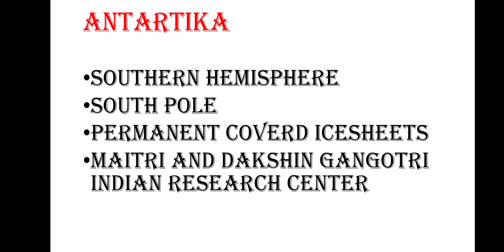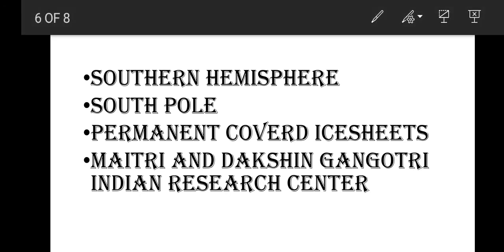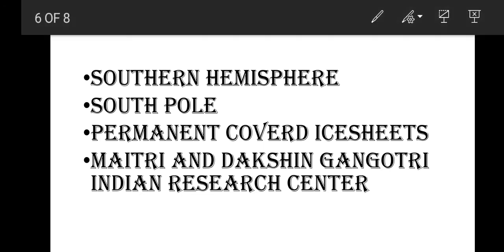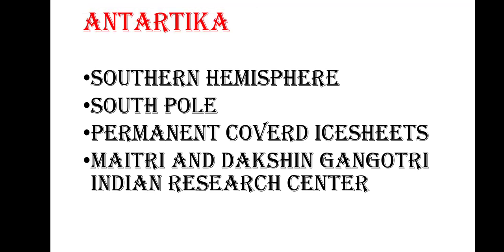And there are different research centers of the world. Many countries have set up research centers. They are studying the poles, how life is, how the temperature is, and many other things. Even India has a research center there, and we are getting a lot of information from it. India's research centers are known as Maitri and Dakshin Gangotri.